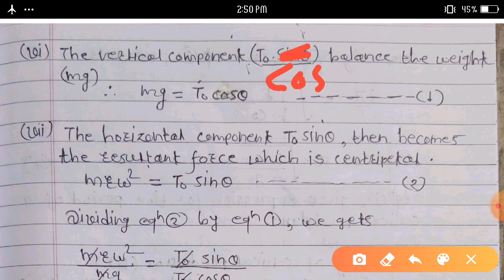Therefore, we can write mg is equal to T0 cos theta.